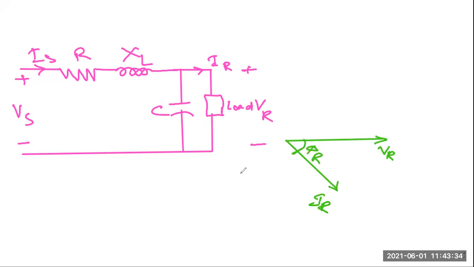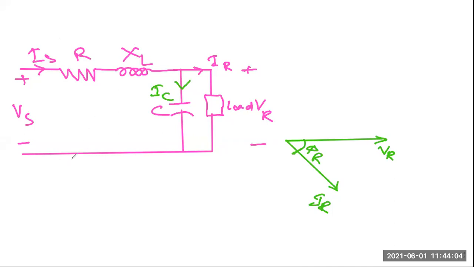Now what will happen, you see, VR is this one. This capacitance is connected in parallel, but this R and XL are connected in series. So there will be a drop of IS into R and a drop of IS into XL. Now IR is known to us, but we have to get IS. Now there will be a capacitive current here. So what will be the direction of this capacitive current?